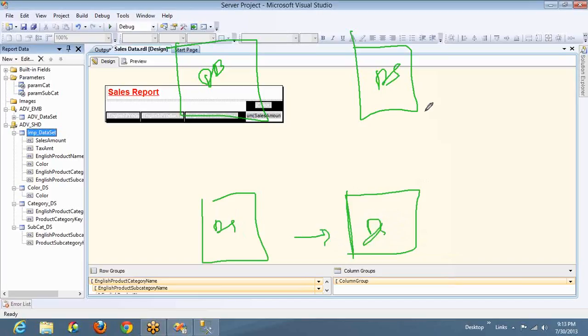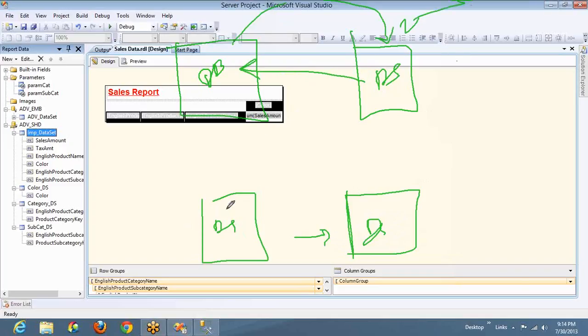Filter condition is checked. So when you use query parameters, it will send the query to the database with that condition, like where color is equal to blue, color is equal to yellow, something like that. It will filter and get the filtered result set into the data set. That means out of 1 lakh records, let's say the filter condition where color is equal to silver is going to fetch only 2 records. Only those 2 records will be fetched. From the server, I'm getting only 2 records, and these 2 records will be shown in the report.